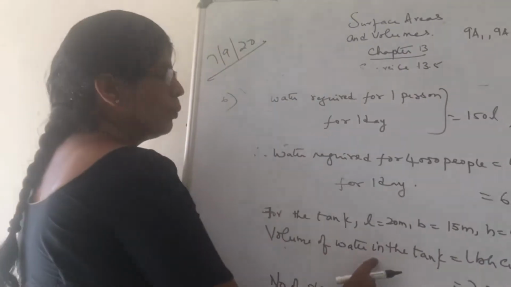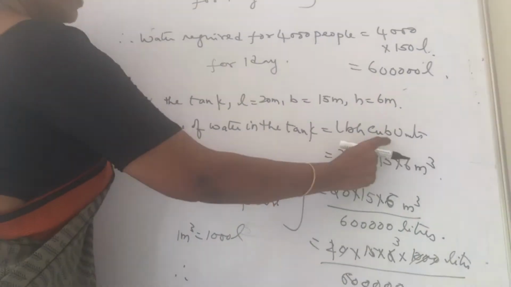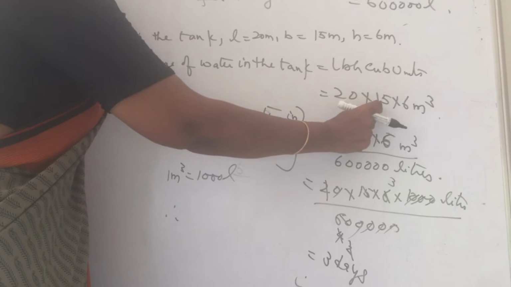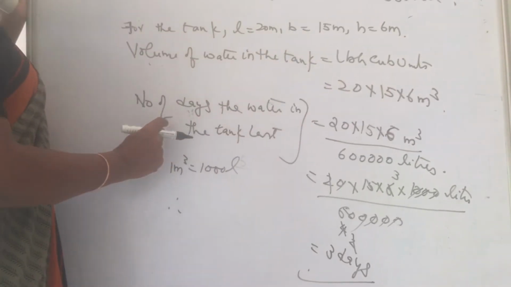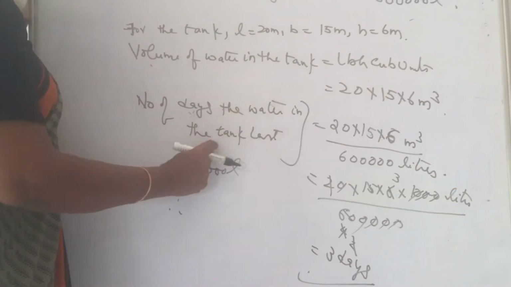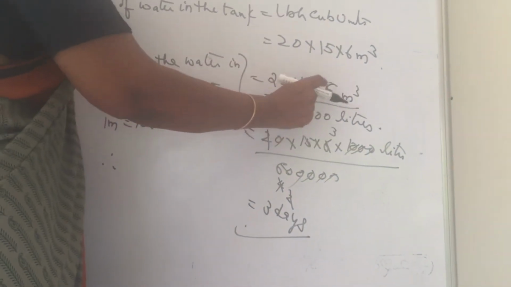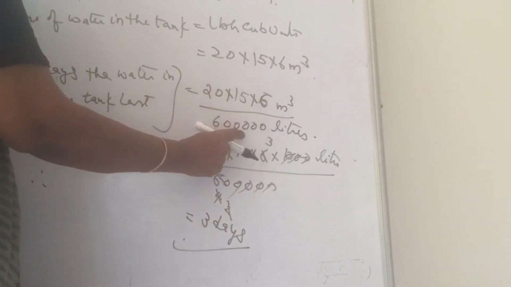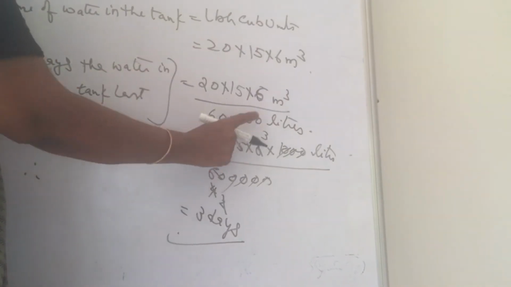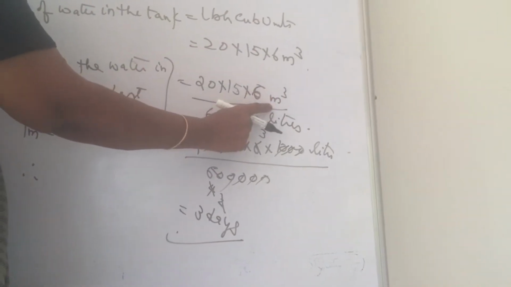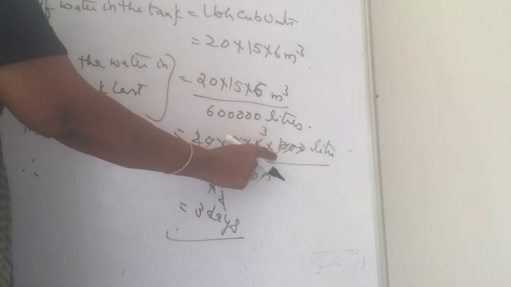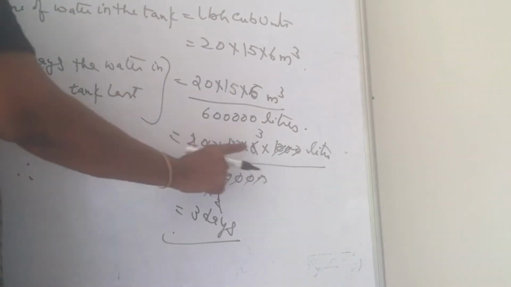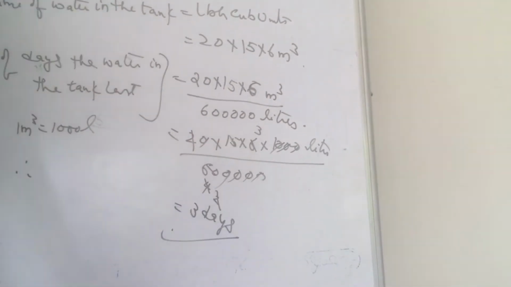The volume of the water in the tank is LBH, 20 into 15 into 6. Number of days the water in the tank lasts is volume of the tank divided by water consumed by 4,000 people in 1 day. Since the tank is in cubic meters, children, convert to liters. 1 cubic meter is 1000 liters. Cancellation, 3 days.